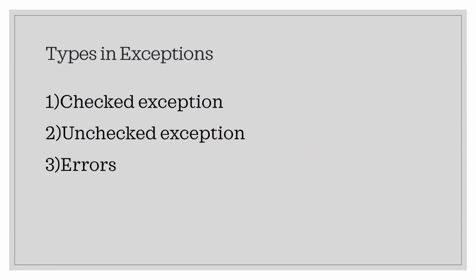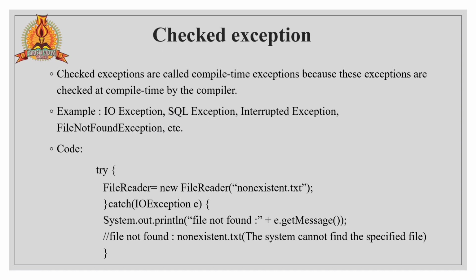Then move on to the types of exception. Mainly we'll see three types: checked exception, unchecked exception and errors. The first one is checked exception. Checked exceptions are the compile time exceptions, because these exceptions are checked at compile time by the compiler. During the compilation time, if any errors occur, that is nothing but a checked exception.